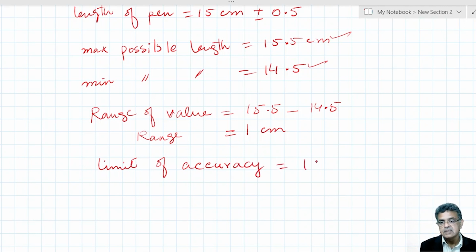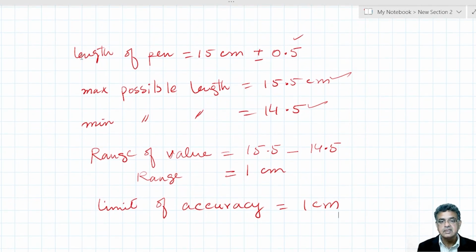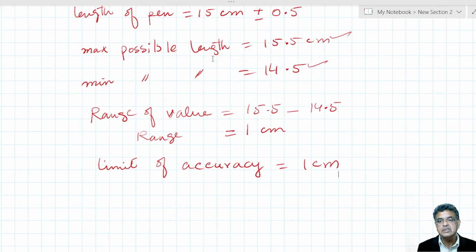Limit of accuracy is 1 centimeter. Now if somebody says that the length of a pen is 15 centimeters, and you ask how accurate this length is, I can say that it is accurate to 1 centimeter. Its limit of accuracy is 1 centimeter.